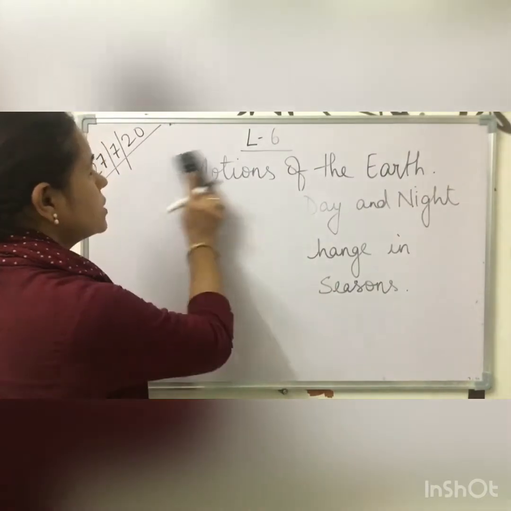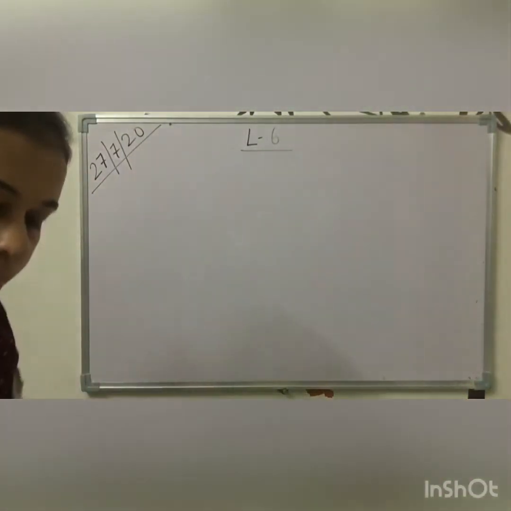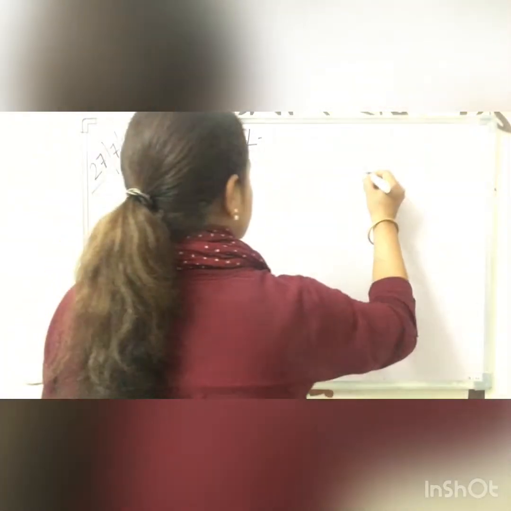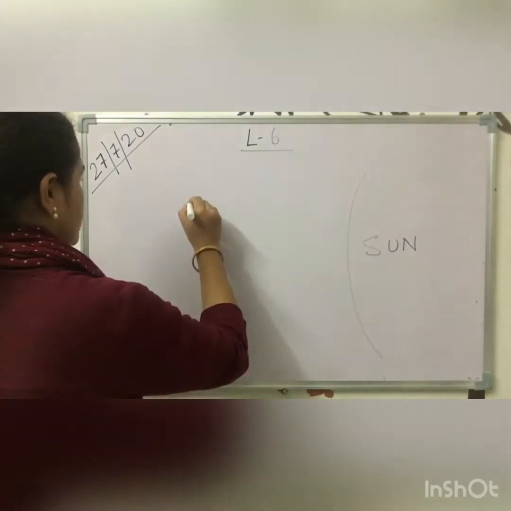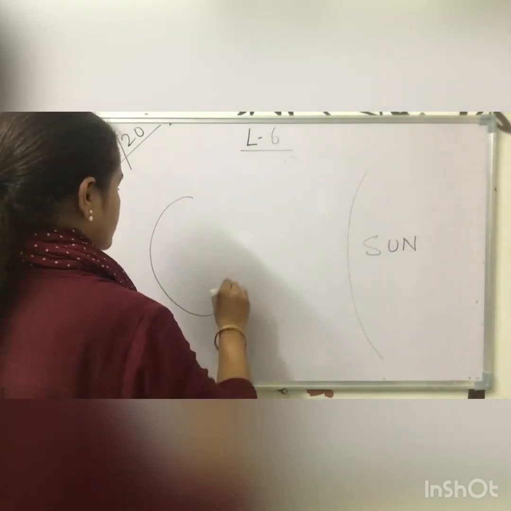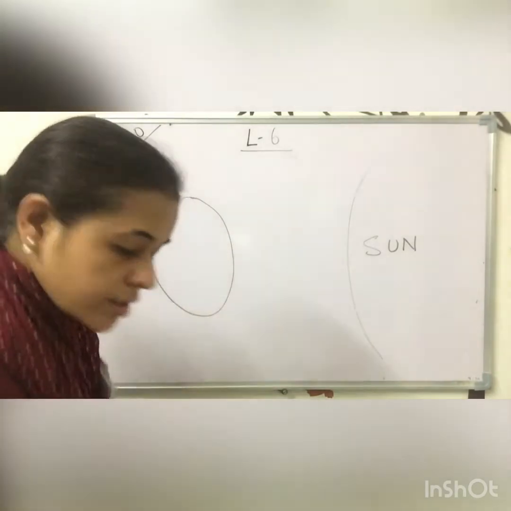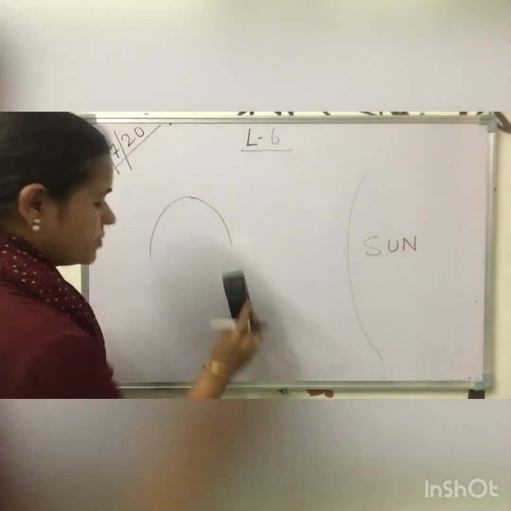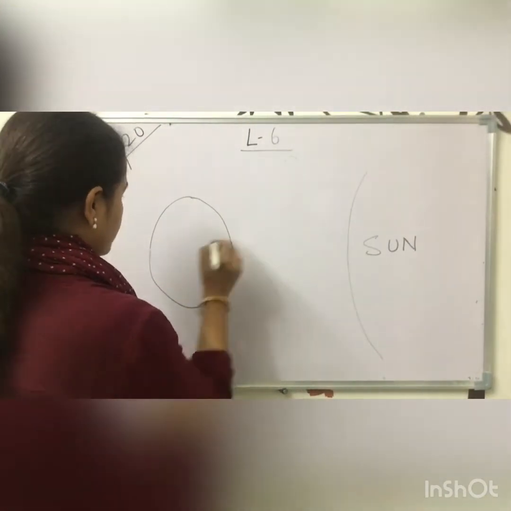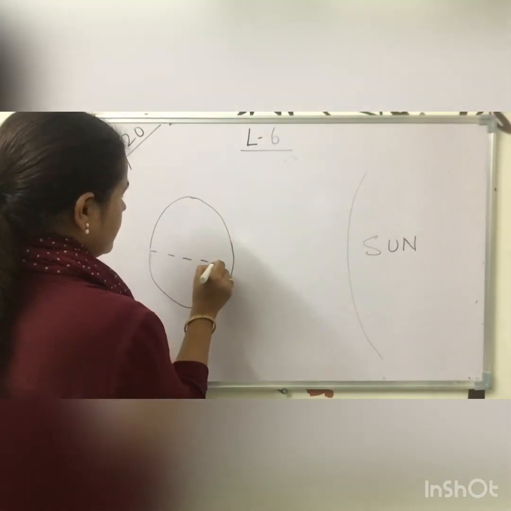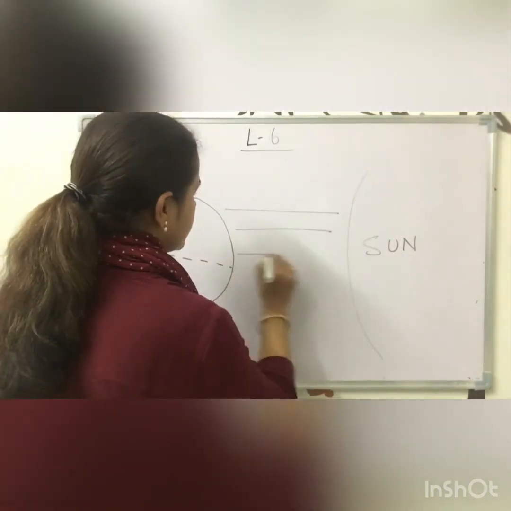We have also learnt about the position of the earth. Suppose that this is the sun, and this is the earth. Sorry, it is not properly drawn. This is the equator. Sun rays are falling.